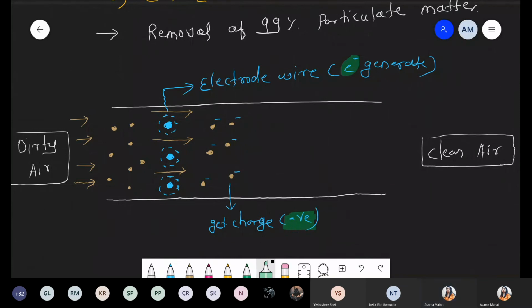Okay, now second scenario. This dirty air now passes further ahead. In this condition, there is a presence of some plates that are called the grounded collecting plates. Here we are drawing some plates, just one second.